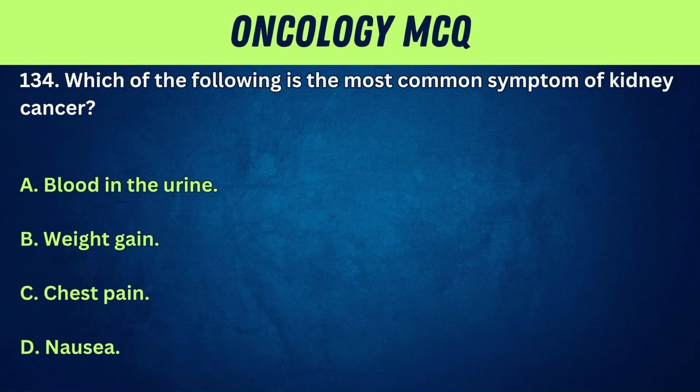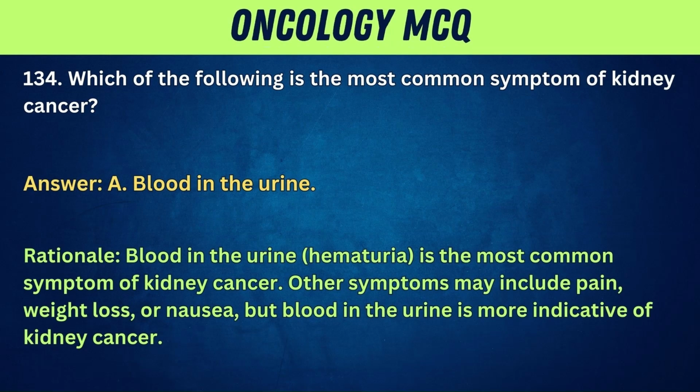134. Which of the following is the most common symptom of kidney cancer? A. Blood in the urine. B. Weight gain. C. Chest pain. D. Nausea. Answer: A. Blood in the urine. Rationale: blood in the urine, hematuria, is the most common symptom of kidney cancer. Other symptoms may include pain, weight loss, or nausea, but blood in the urine is more indicative of kidney cancer.